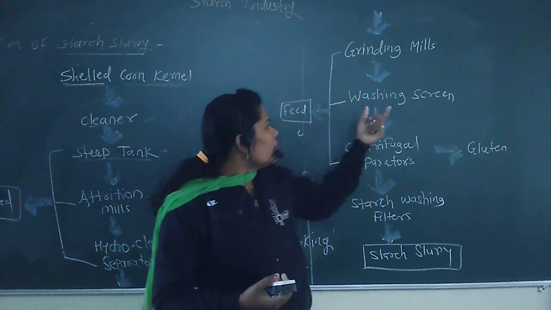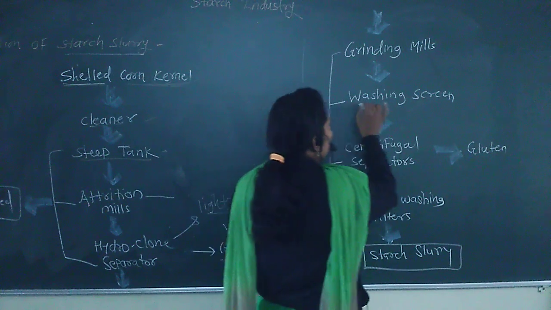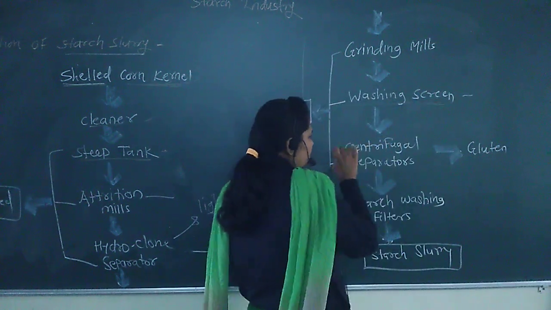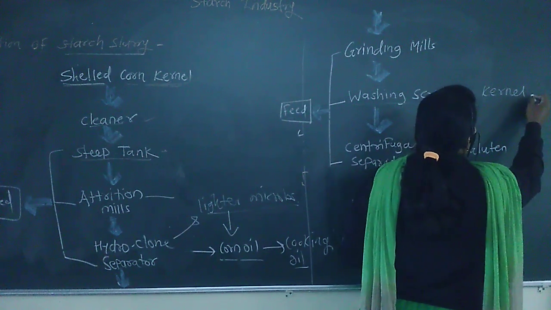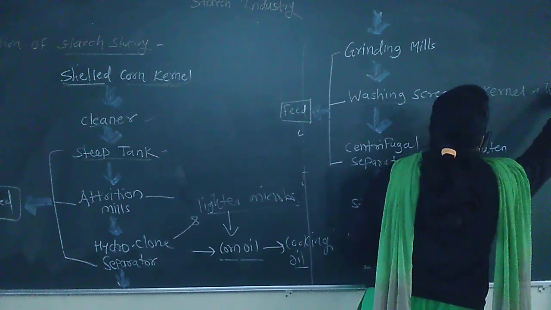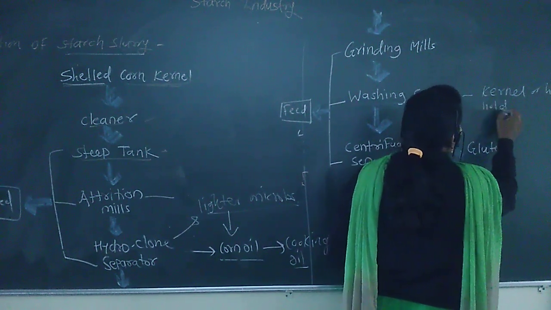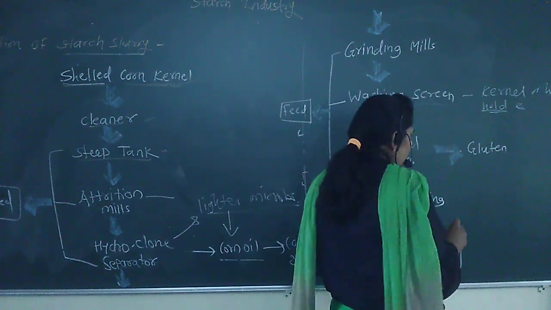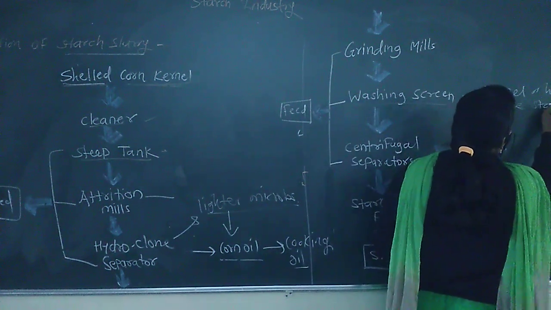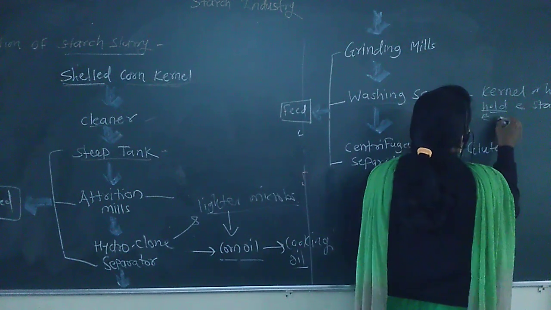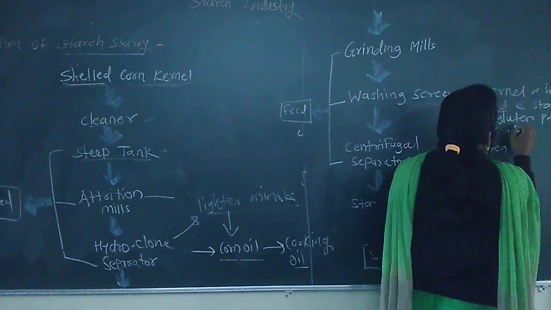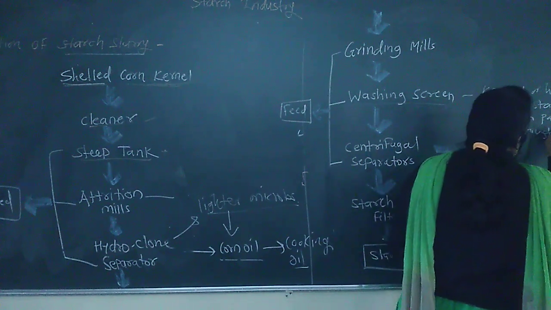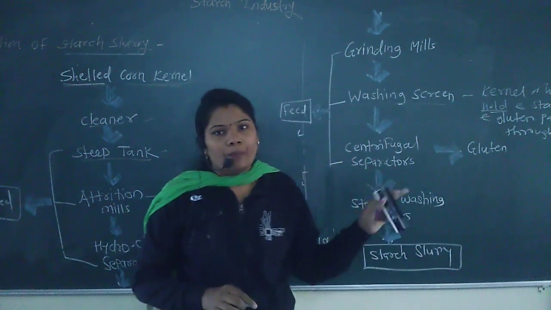In this washing process, the kernel or hull is held there, and the starch and gluten pass through.